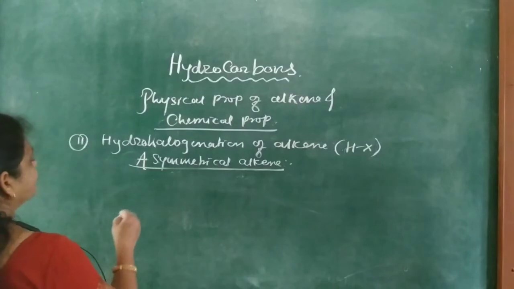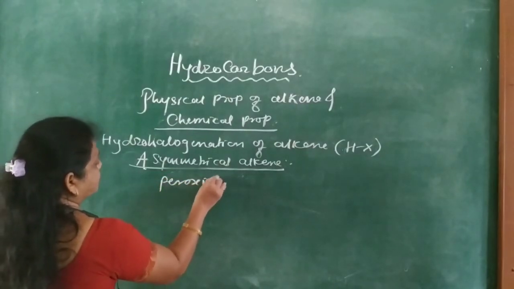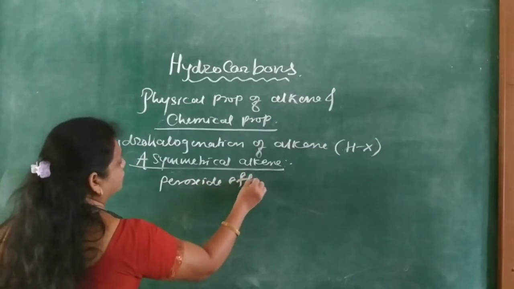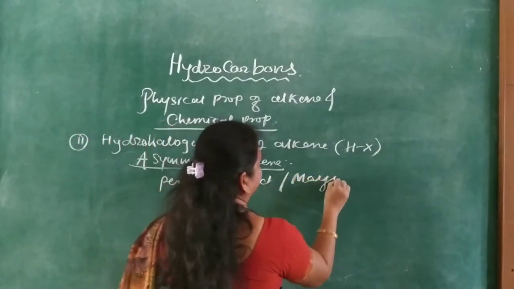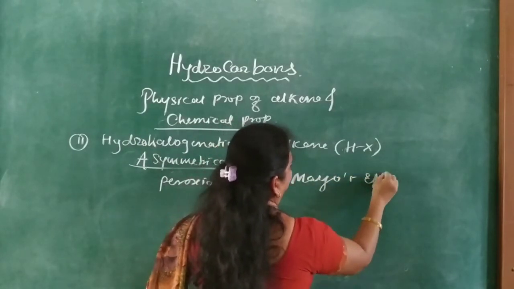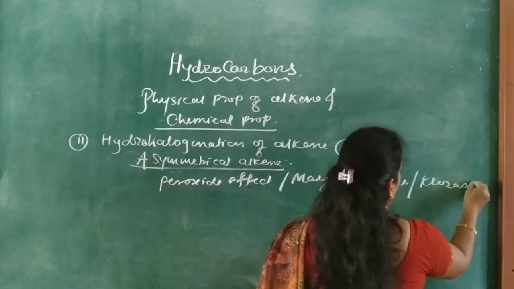That is called the peroxide effect, or the Mayo's effect, or also the Kharash rule.